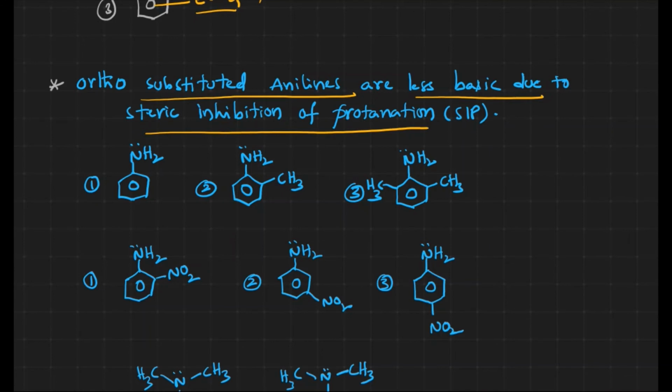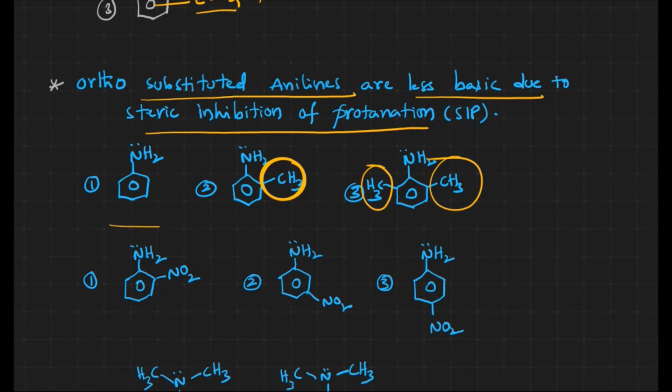But because of these ortho groups, when the radii increase, it restricts the protonation. It destabilizes the conjugate acid of the respective base. As the size of the substituent at the ortho position increases, the ortho effect also increases, right?